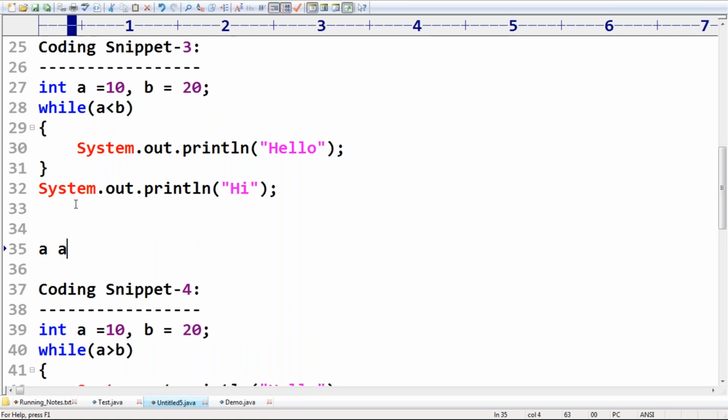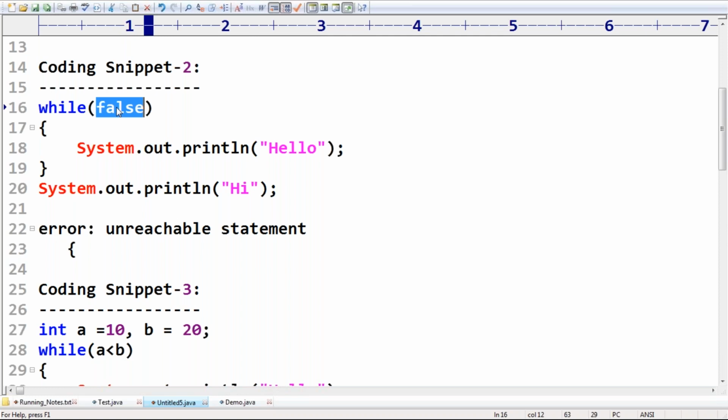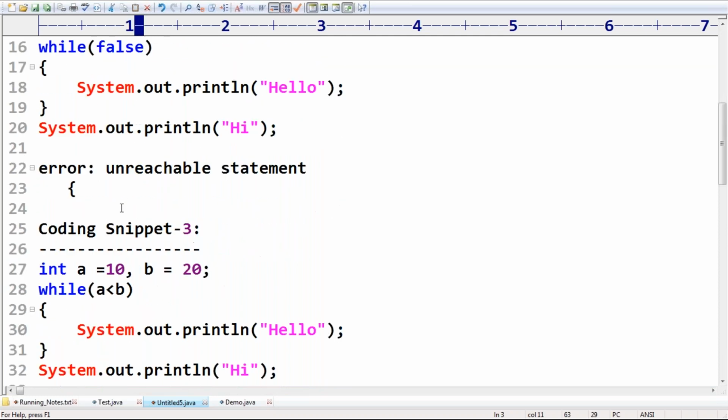Here A and B are normal variables. The compiler doesn't know the result of A less than B, because for normal variables the compiler never performs the comparison. So it may be true or false. If it is true it will execute, and if it is false it will not. The compiler only knows that the expression returns some boolean value, but which value, it doesn't know. In the earlier cases, the compiler was aware it's always false or always true.